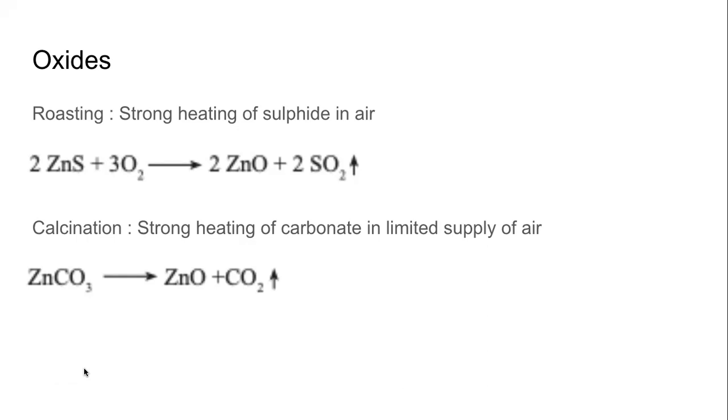So if we start with zinc blende, in this method we are converting that into zinc oxide, or if we start with zinc carbonate, we are converting that into zinc oxide. And the next step will be reduction. So what will be the input to the next step? Something that is on the screen will be input to the next step. What will it be?